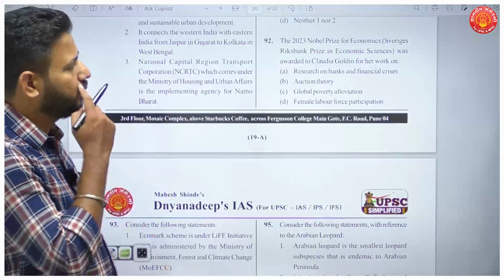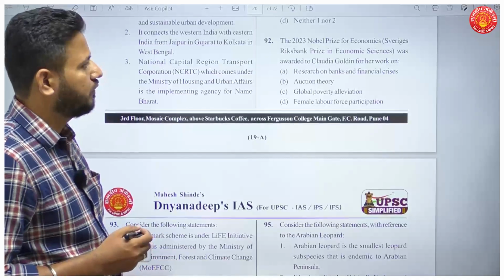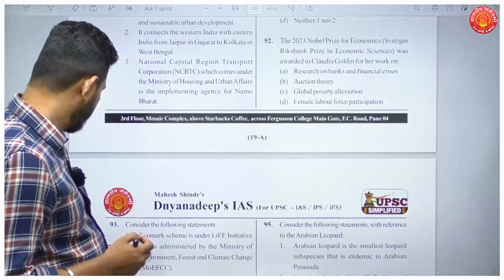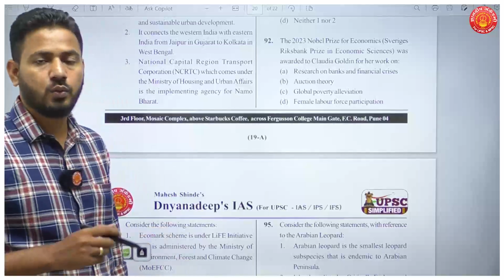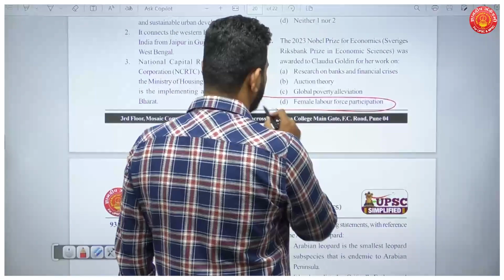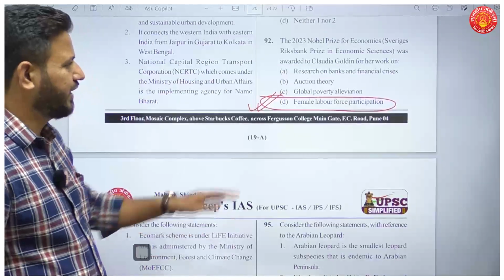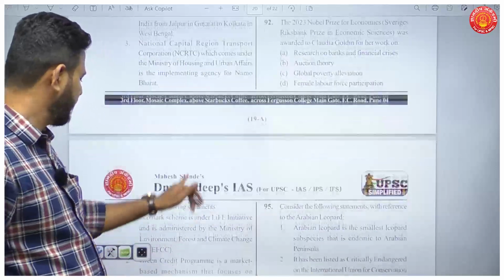The 2023 Nobel Prize for Economics was awarded to Claudia Goldin for her work on. Now this is quite easy. If you have gone through all the recent Nobel Prizes, you'll have to know their work for which they were awarded. So it was for female labor force participation. Your answer here will be D. A very straightforward question. Then question number 93.